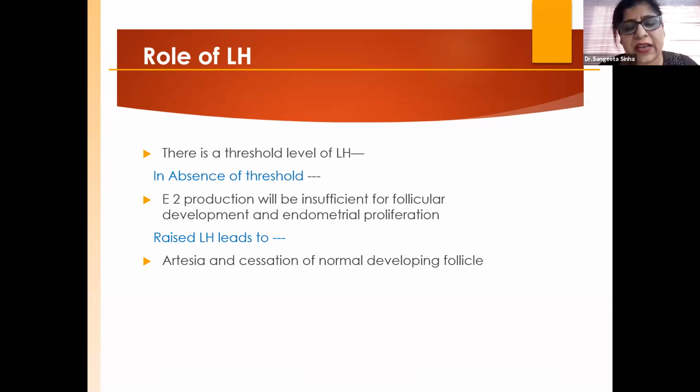So the LH dose should be proper at a proper time. If in the second half, day 8, day 9, day 10, the LH is low, the follicle is not going to mature. So LH needs a threshold. There is a threshold level of LH. This we have to understand. We can't start the combination from day 2, because in the first half we need FSH only. In the second half we need LH.